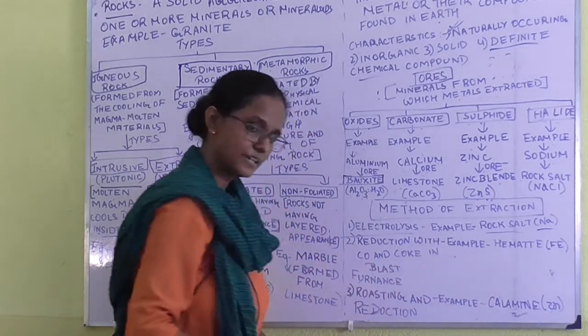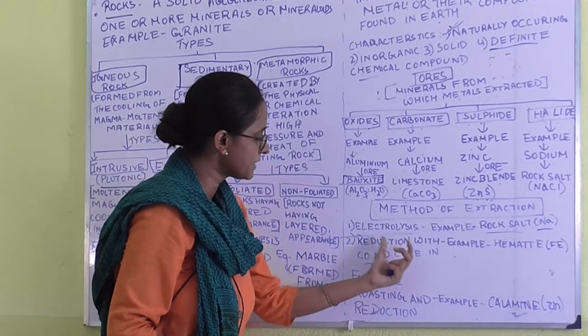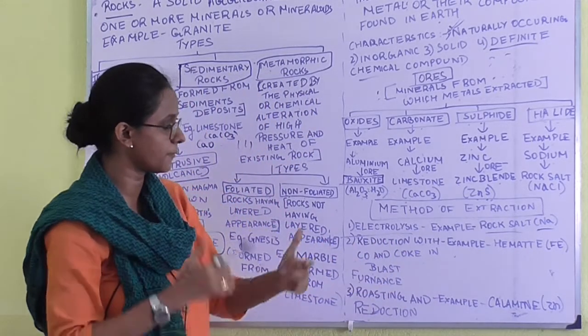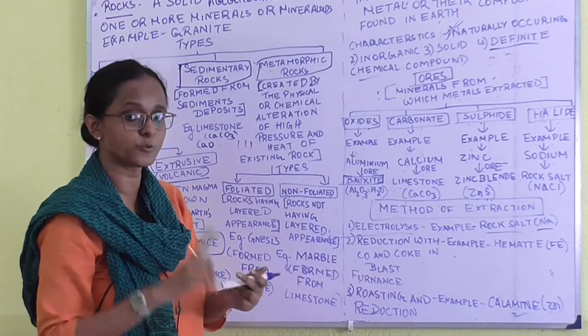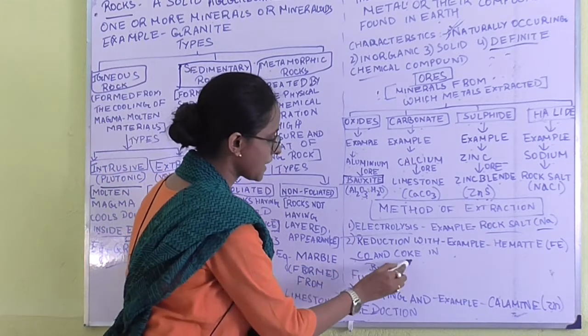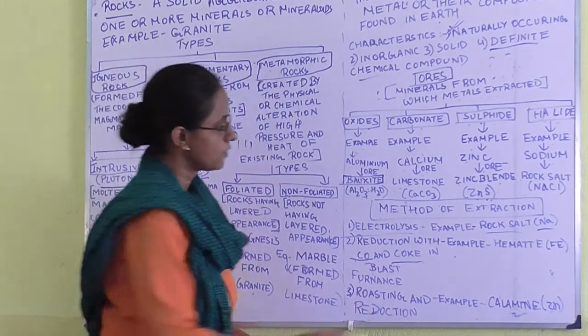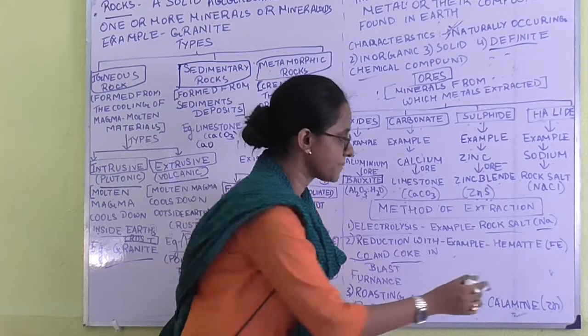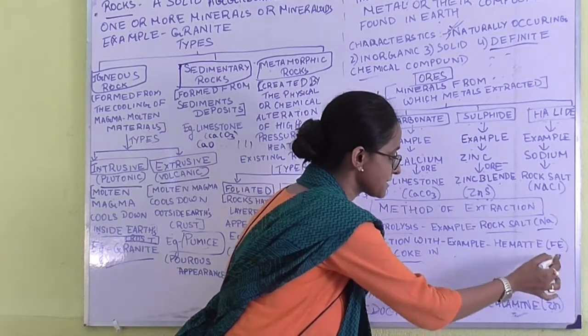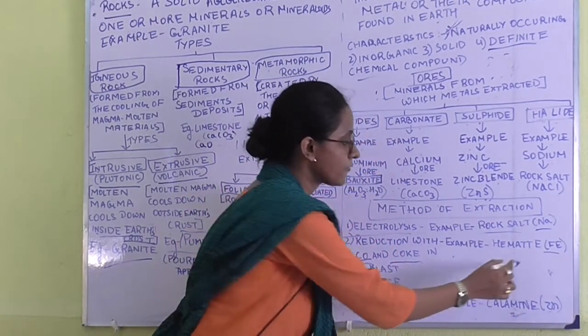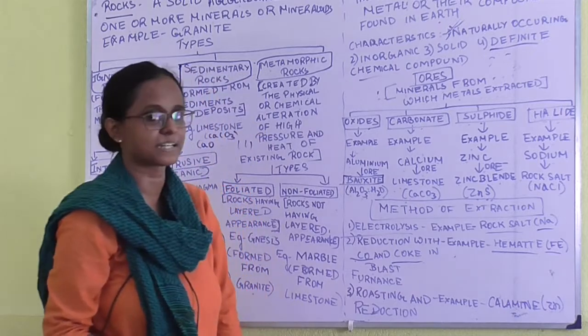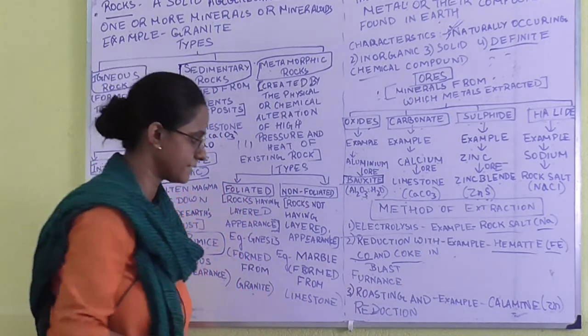Next, reduction with CO and coke in a blast furnace. Example, hematite. What happens? The reduction of the ore takes place with two components: one is CO, another is coke. Which metal is being extracted? Iron. From which ore? Hematite. Hematite is the ore of iron.